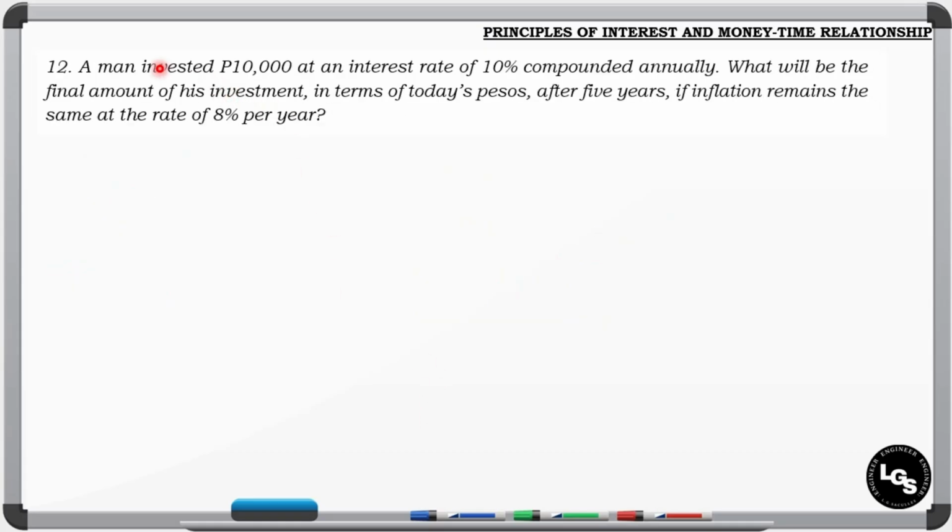Next, a man invested 10,000 at an interest rate of 10% compounded annually. What will be the final amount of his investment in terms of today's pesos after 5 years if inflation remains the same rate of 8% per year? So a man invested, and it is compounded annually. So its interest is compounded annually, but at the same time, there is an inflation rate of 8% per year. So let's write the given.